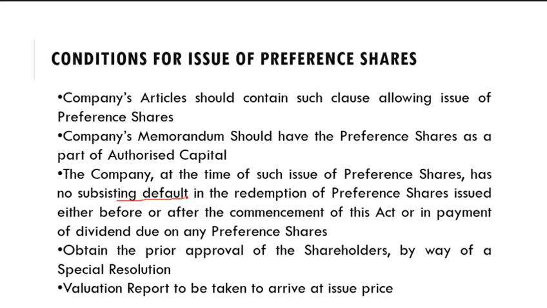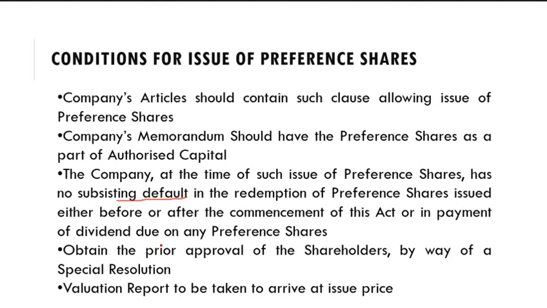I mean, a company cannot issue preference shares unless it has cleared all its dues on any previous preference shares. If a company has redemption pending on one preference share, it cannot issue new preference shares until it has cleared all the dues regarding the previous redemption.